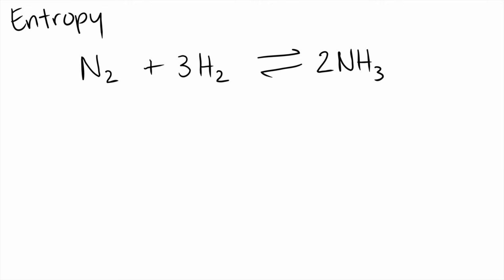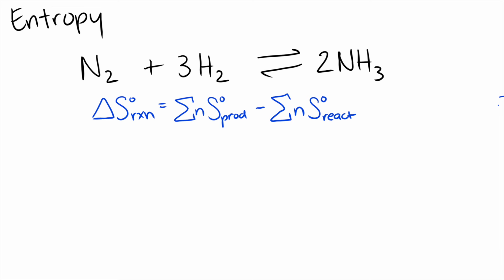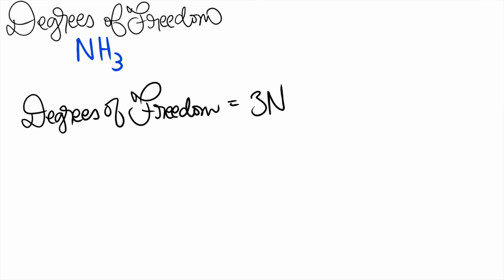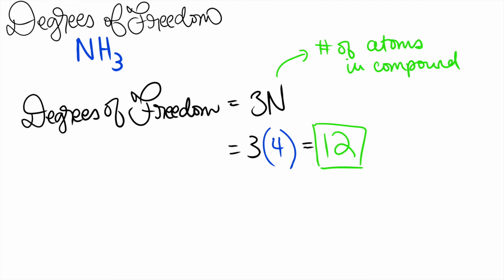The change in entropy for the reaction is the difference in entropy between the products and reactants. The entropy of ammonia is 192.77 joules per Kelvin. Entropy of the reactants is 191.609 joules per Kelvin for N2, and for H2, it is 130.68 joules per Kelvin. The change in entropy is negative 198.109 joules per Kelvin. Because there are 4 atoms in ammonia, the molecule has 3N, or 12 degrees of freedom, associated with the possible energy arrangements of the system.